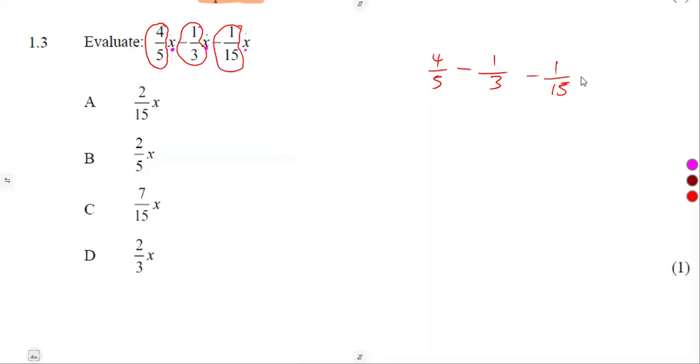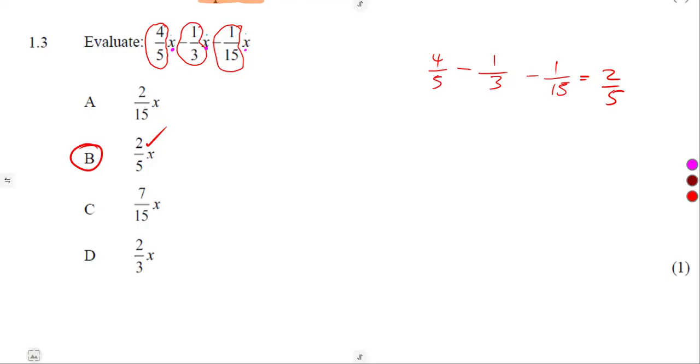Are we having 2 over 5? We have a part 2 over 5. Remember, our answer is supposed to carry x. So meaning to say the correct answer was 2 over 5x, which is on B. That is what we have. These are just like terms. You simplify as usual.